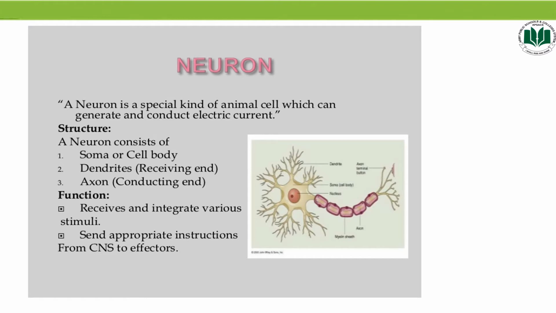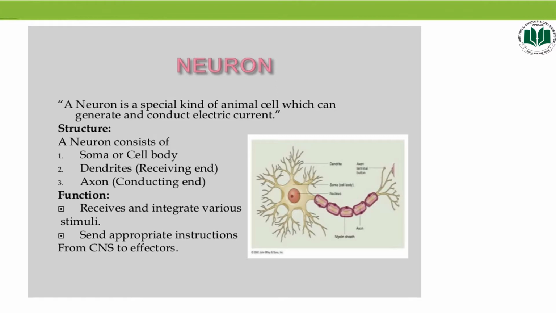Neuron. Basically, students, neuron or nerve cells are the fundamental unit of brain and nervous system. It is a special kind of animal cell which can generate and conduct electric current. Although neurons differ in size and shape, they all have three basic components.